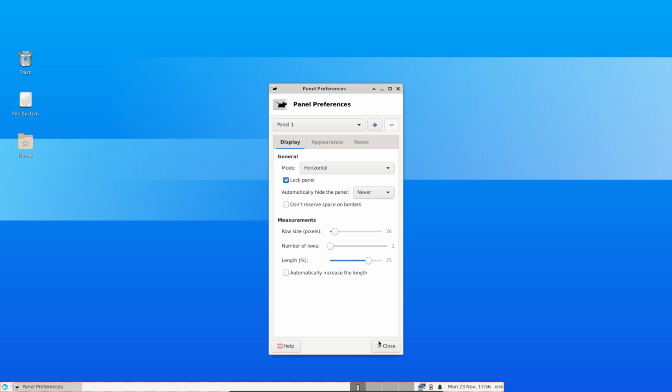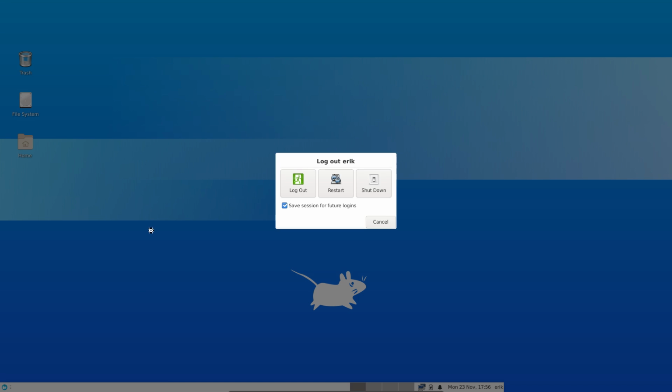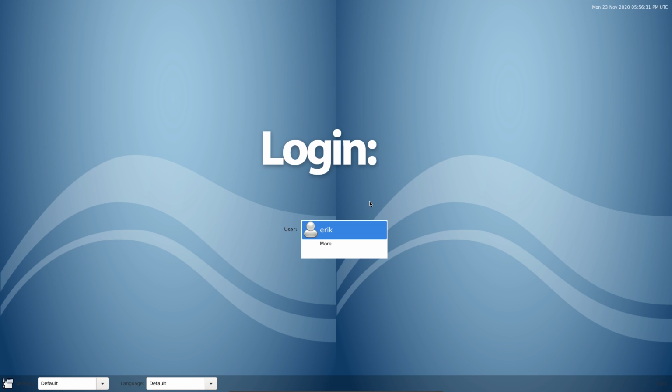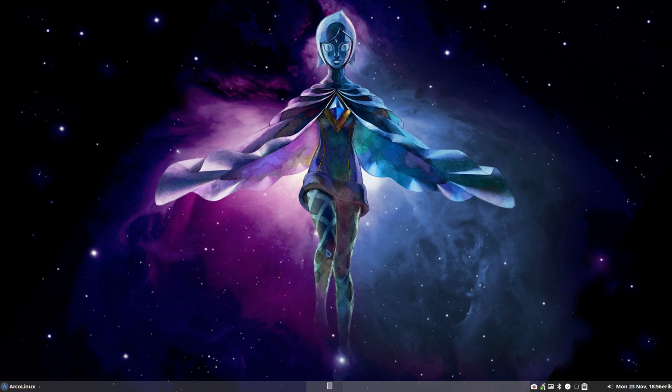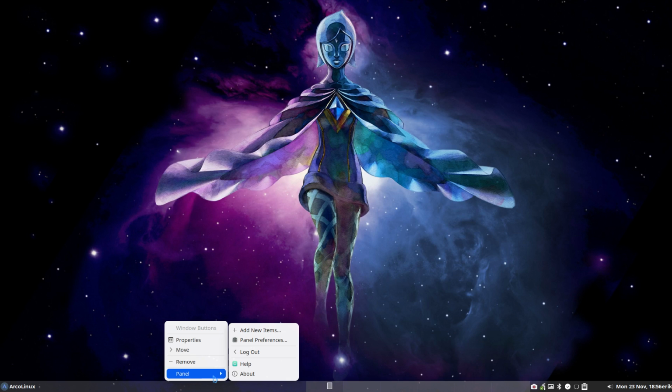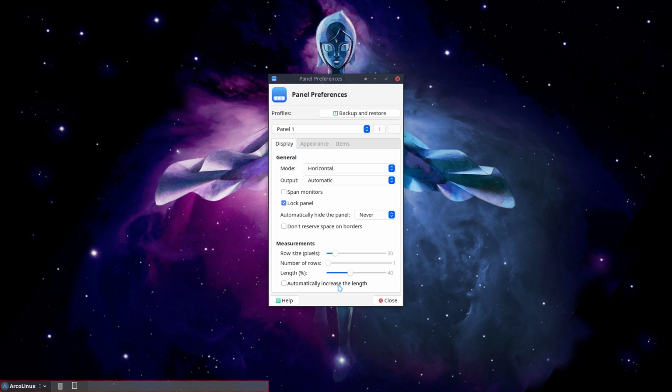I'm looking for something that I can't seem to do here. So I'm curious, can I do this then on Arch Linux? Whoa, nice wallpaper. So can I change my panel preferences so that I make this like this? Oh, it doesn't change anymore. Yeah, things change, right? I guess it's not possible anymore.